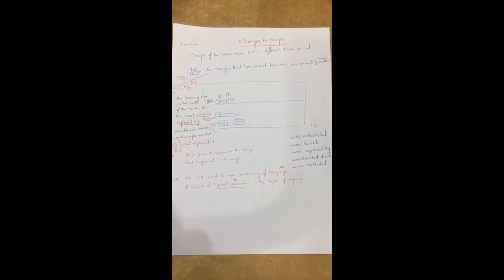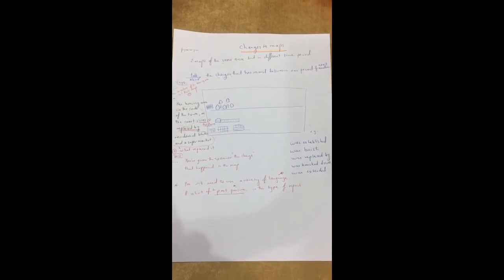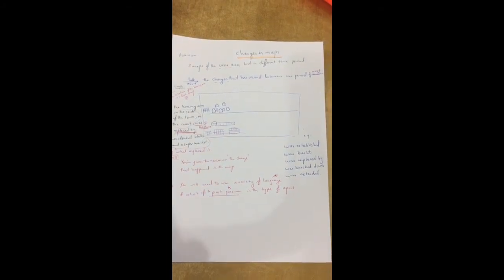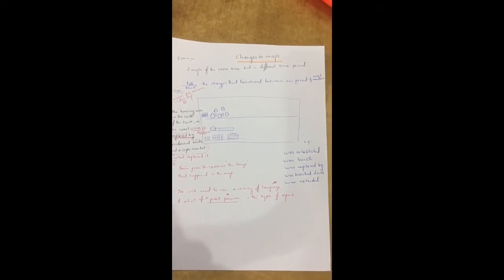Changes in maps. Sometimes they will give you two maps of the same area but in two different time periods. You will talk about the changes that have occurred between one period and the next.